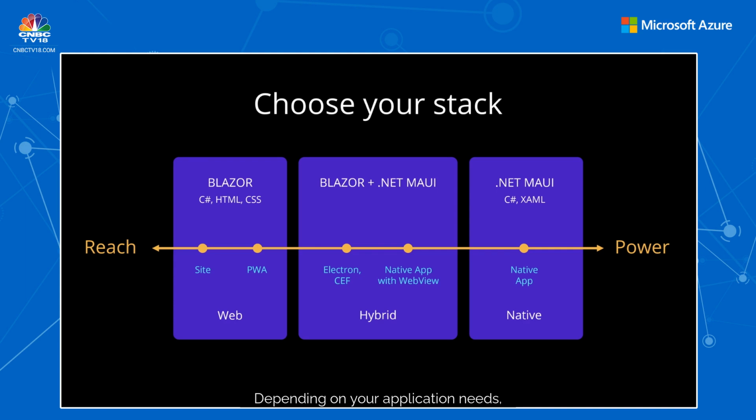Depending on your application needs, you can choose the right mix for you. If you are a fully web stack developer and you have a full web application that you want to take to the mobile, you can use the fully web for most reach. And if you're someone who wants the native and the richest features on the mobile, then use the native features using .NET MAUI. So if you're someone who is in between, you want to make use of both, then yes, you can use the Blazor hybrid and let it reach all your audiences as well.